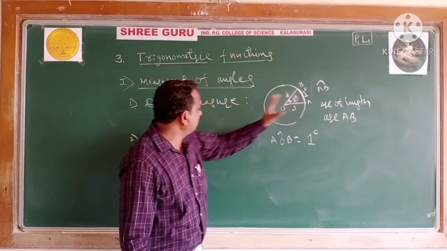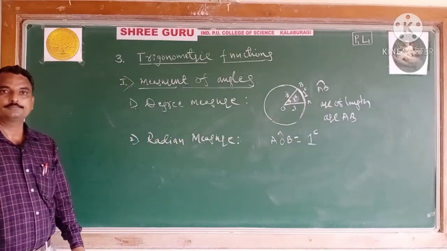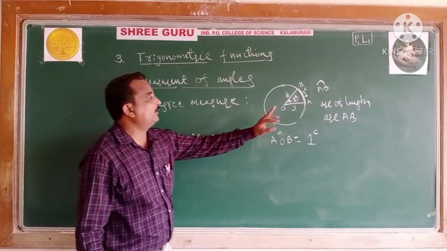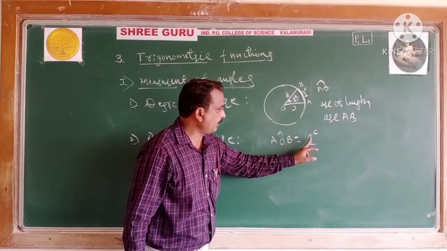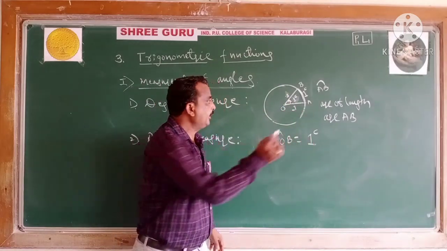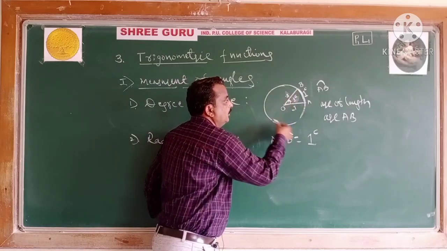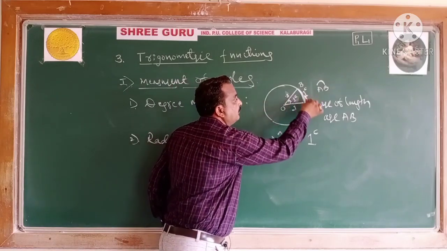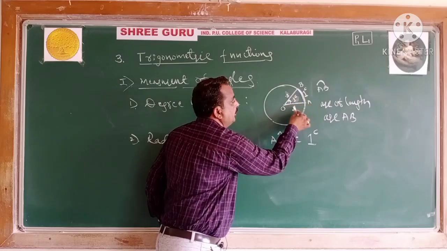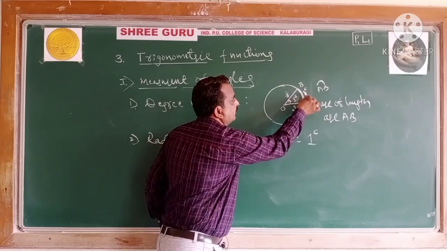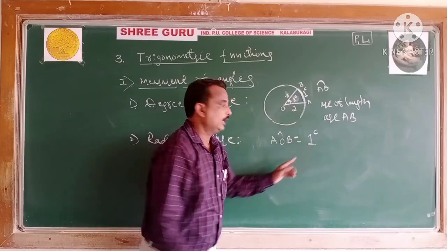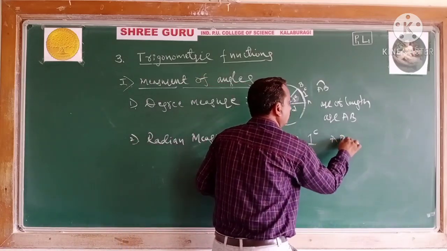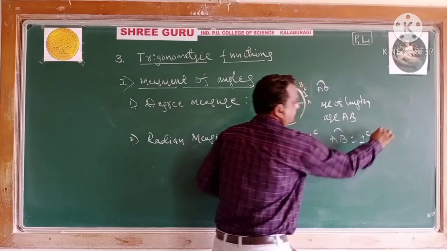I repeat once again the definition of the radian measure. Radian is a measure of an angle subtended at the center of a circle by an arc of length equal to the radius of the circle. Then we will get 1 radian. Arc AB is also 1 radian.